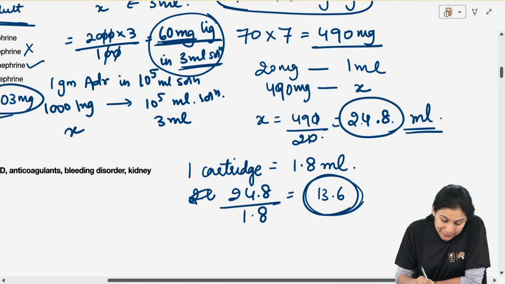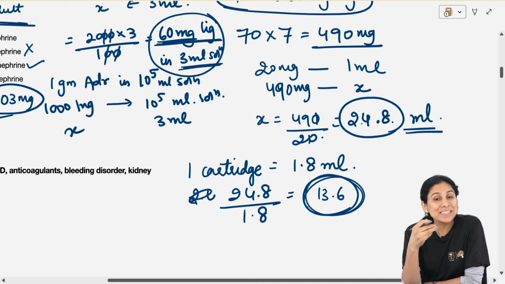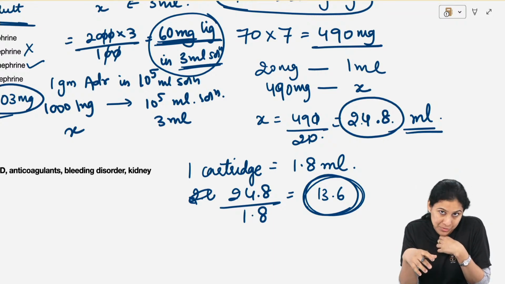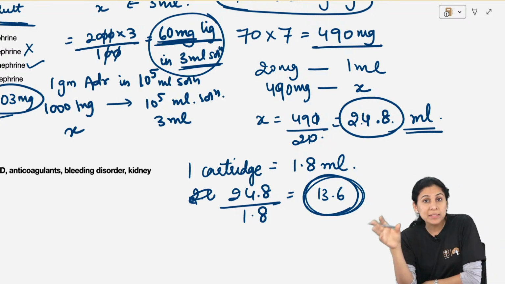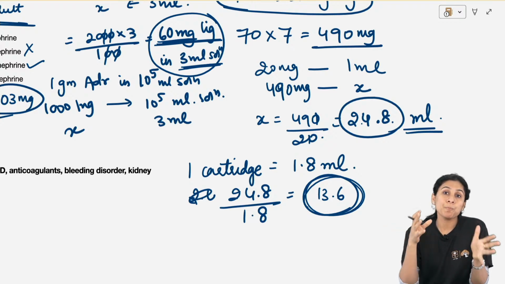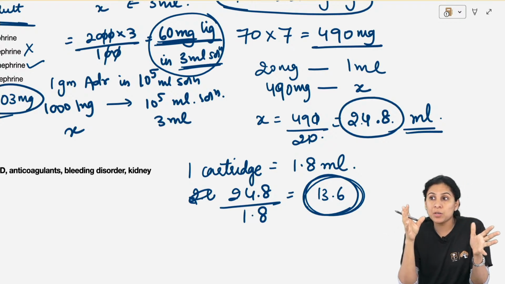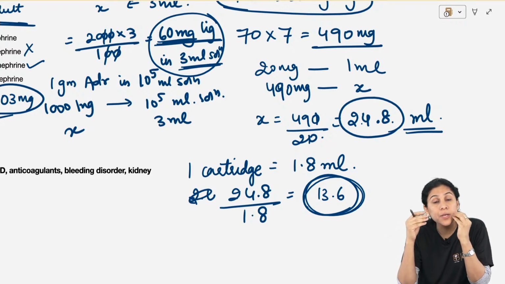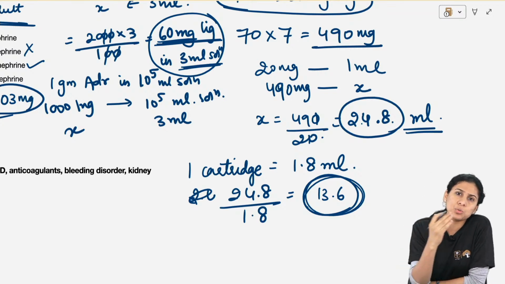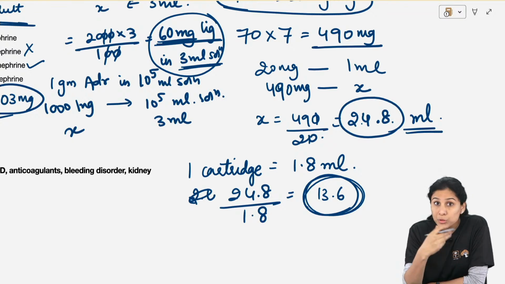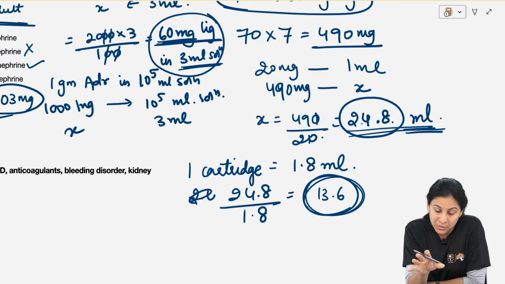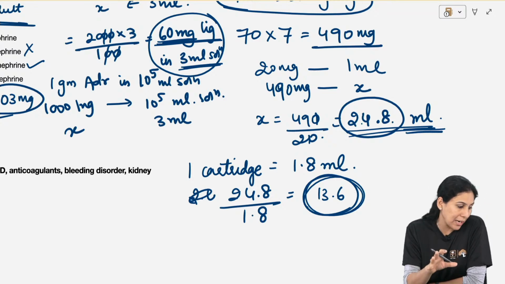Usually we don't require that large amount. It is just for the sake of calculation, which is why the examiner will not usually ask you this cartridges question. Okay, because it comes out to be a very big number. Usually our purpose is solved with less, but if you want to do a bilateral BSSO, where the patient is under general anesthesia, but for the multimodal analgesia you want to give local anesthetic also, so you have to restrict yourself to 13.6 cartridges or around 24 ml of solution. That is how you calculate the number of cartridges.